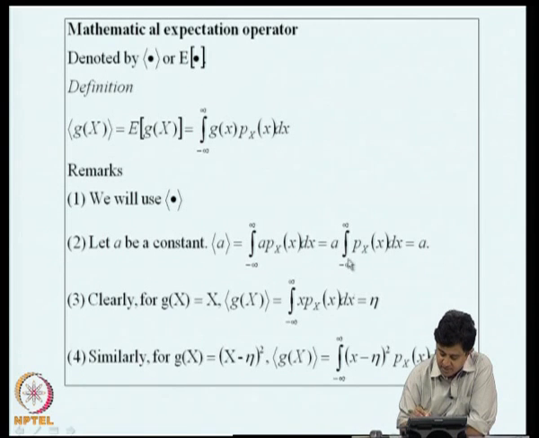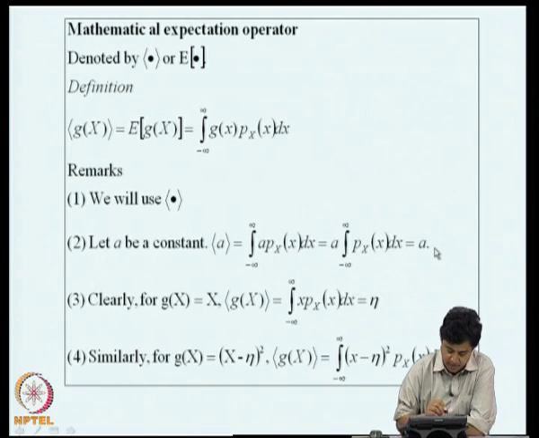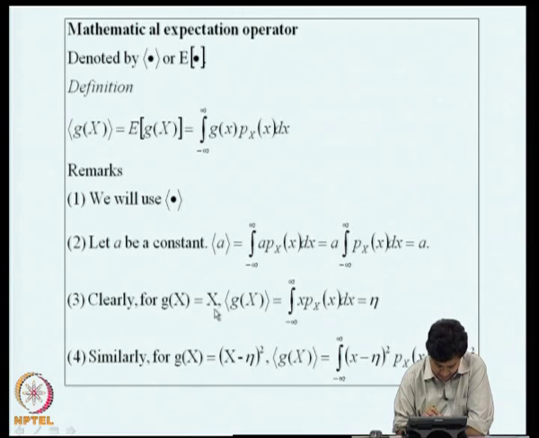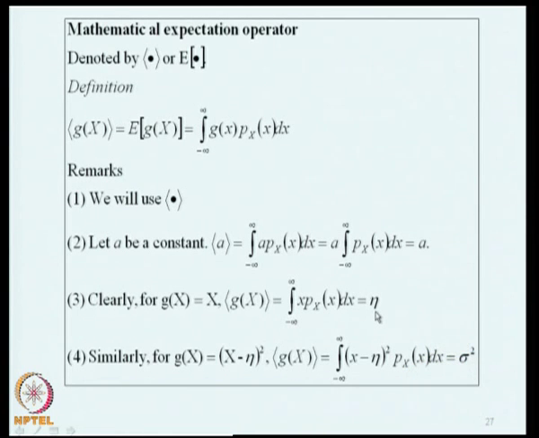What is this integral? It is the probability of the sample space, which is 1. Therefore, this is a. So, the expected value of a is a. Now, if g of x is x, what is the expected value of g of x? It is the integral from minus infinity to plus infinity of x Px of x dx, which is nothing but the mean of the random variable x.